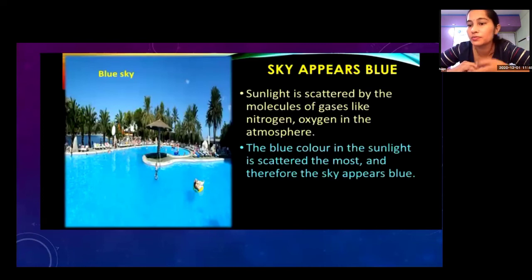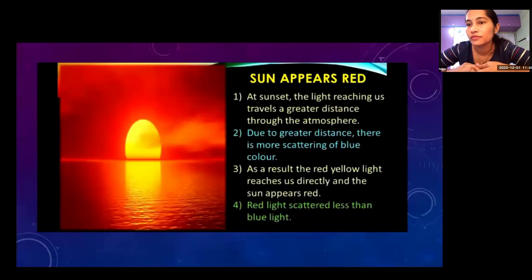At sunset or sunrise, the light reaching us travels a greater distance through the atmosphere, so there is more scattering of blue light.